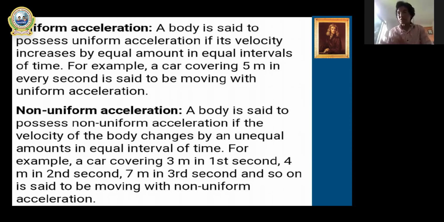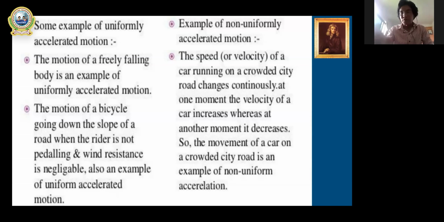But when we see the traffic in real life, especially in towns and cities in our areas, even if it covers a straight path, it will have non-uniform acceleration. If it differs, sometimes 3 meters, sometimes 4 meters, sometimes 7 meters, that means there is a change in velocity, non-uniform velocity. At that time, definitely there will be non-uniform acceleration.